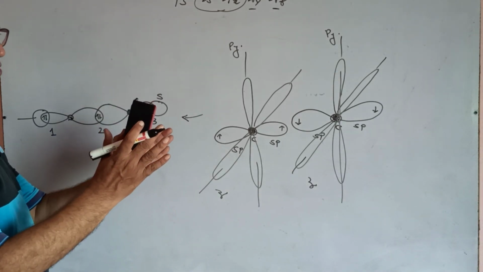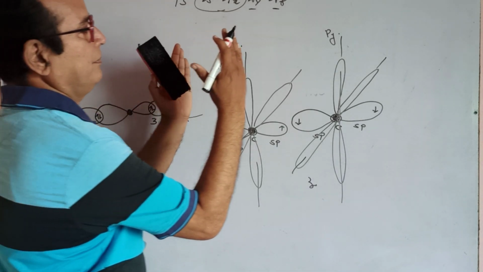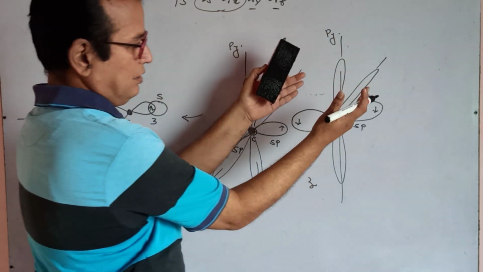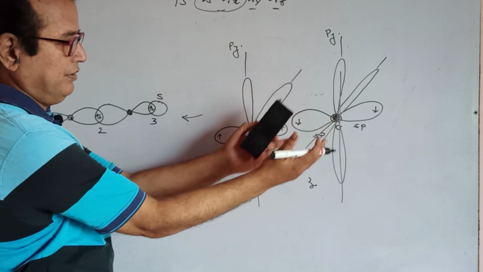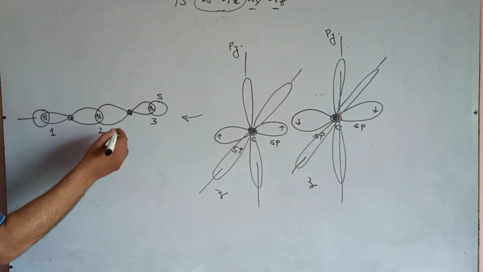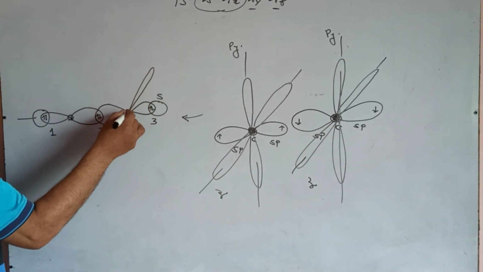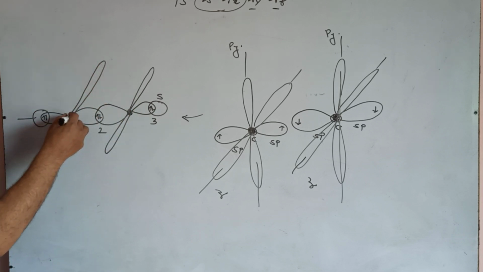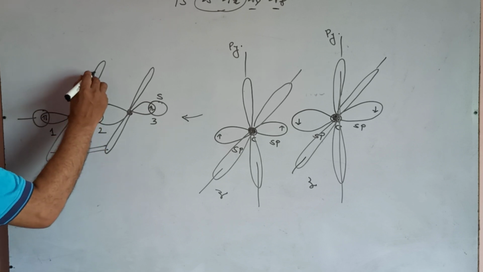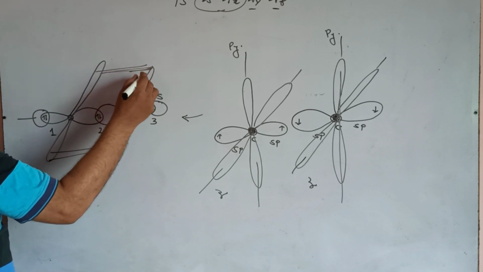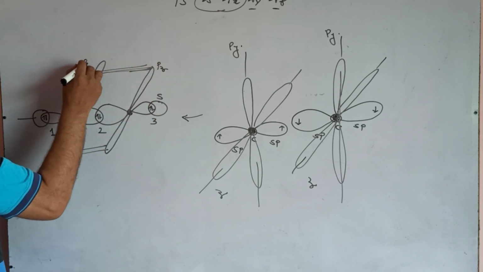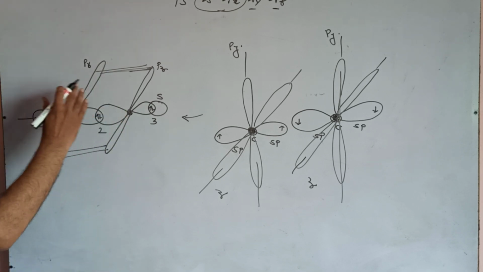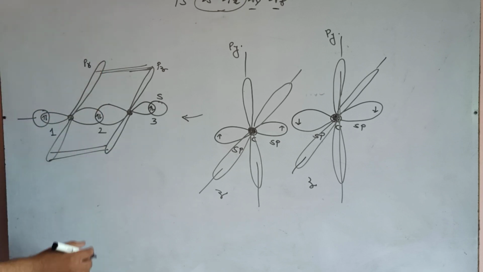They come in contact with each other. These parallel py overlap sidewise. Parallel pz overlap sidewise. Such type of sidewise overlapping takes place between the pz of this carbon and the pz of this carbon. By this sidewise overlapping of pz and pz, a pi bond is formed.